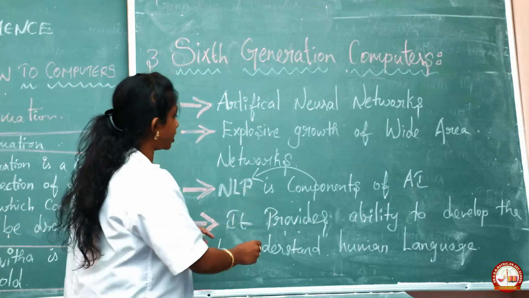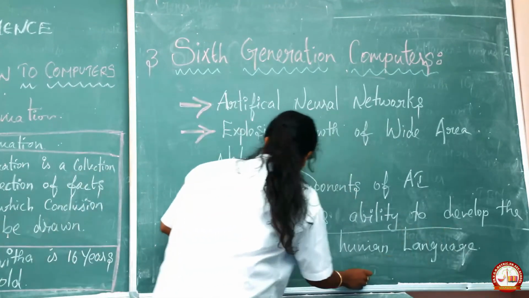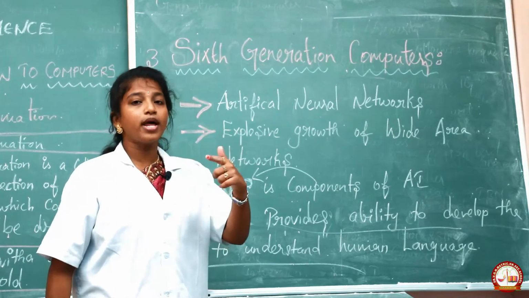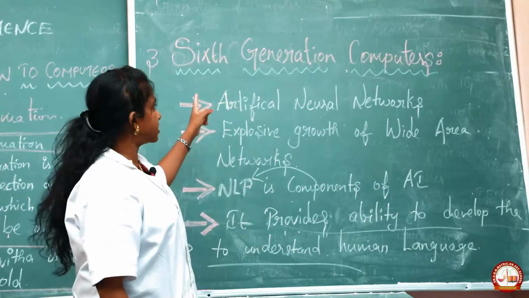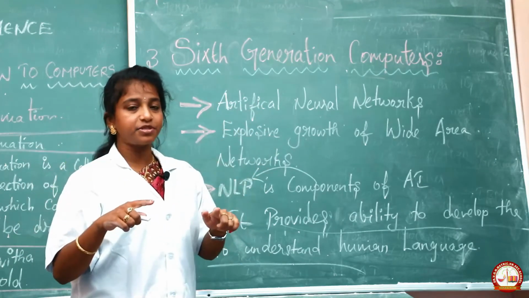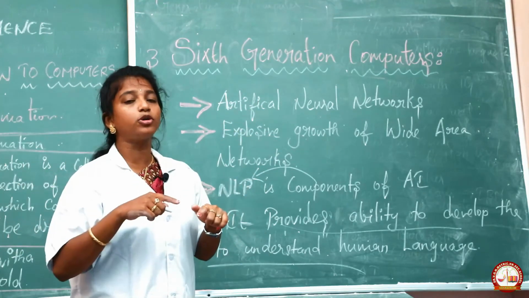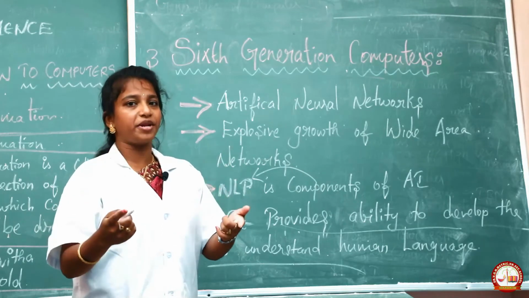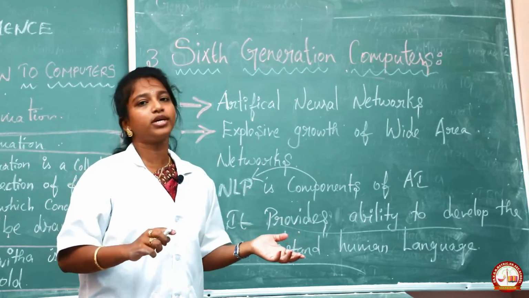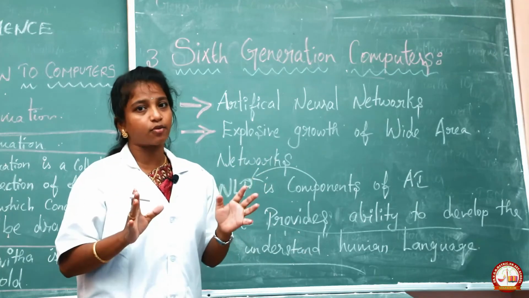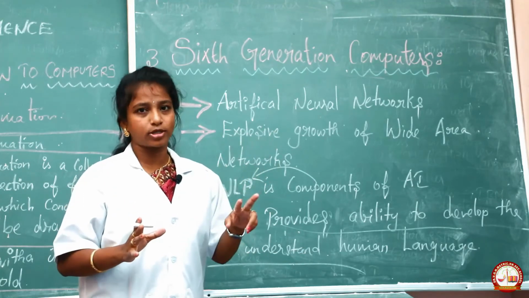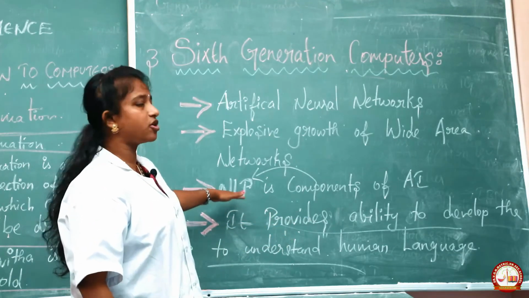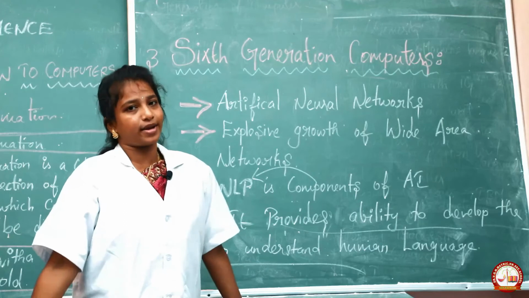That's why it provides the ability to develop understanding of human language. So everyone is now launching the sixth generation computer to accept the human language in the robot. It will give the desired result. Whatever we are talking, it will do some operations, because we already know that systems always accept machine language, zeros and ones only. But I am going to launch natural language processing, that is called human language.